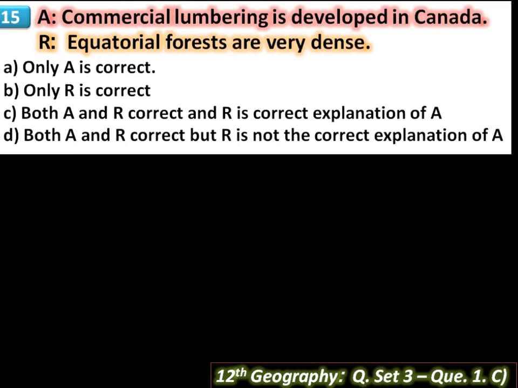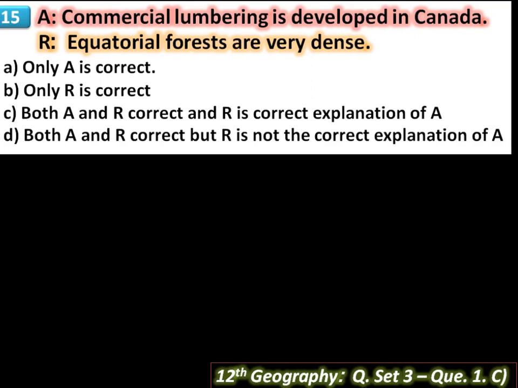A, commercial lumbering is developed in Canada. The sentence is correct because about 60% of total land area is covered by coniferous forest in Canada. Only one species of trees is found in this forest and softwood trees are tall. So lumbering industry is integrated, coordinated, well organized and well managed in Canada. So the sentence is correct.